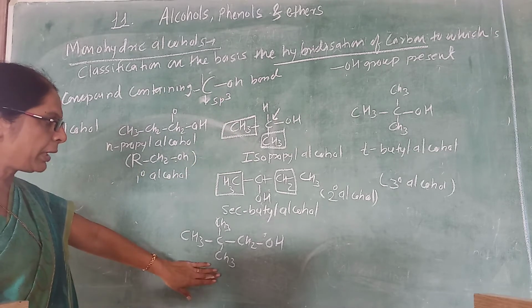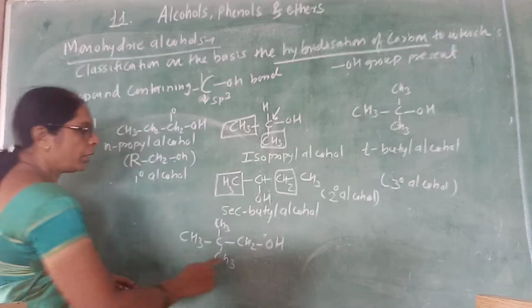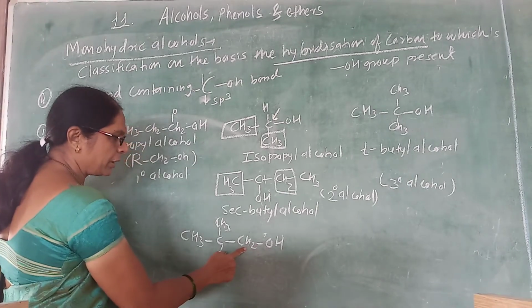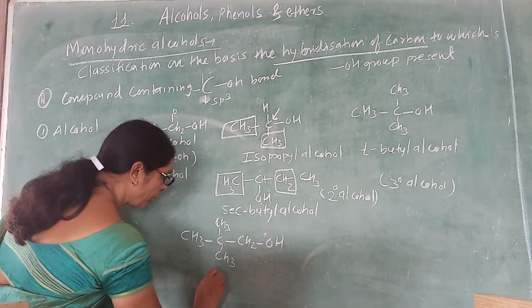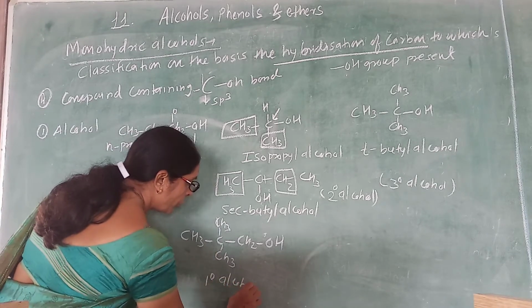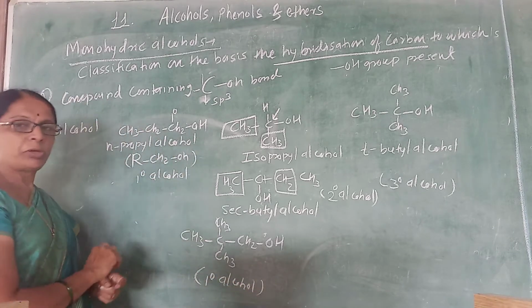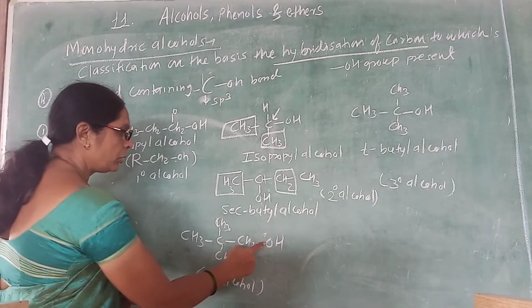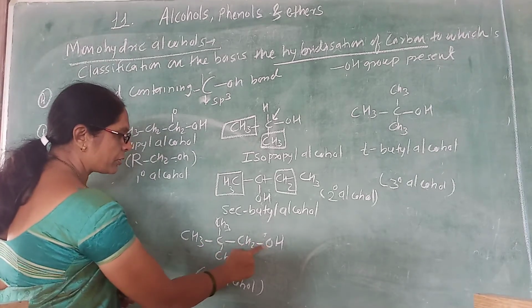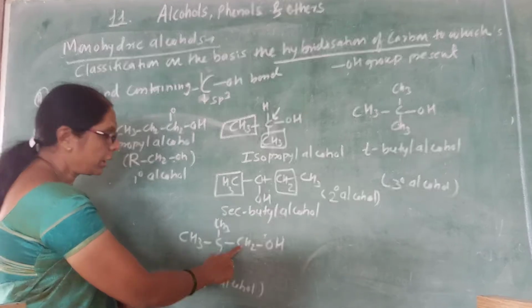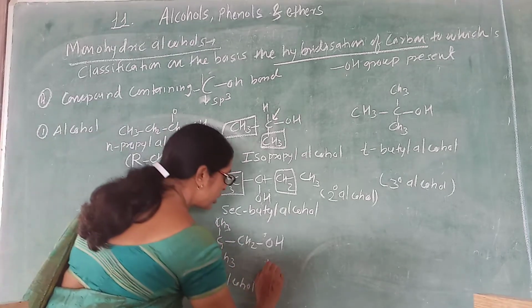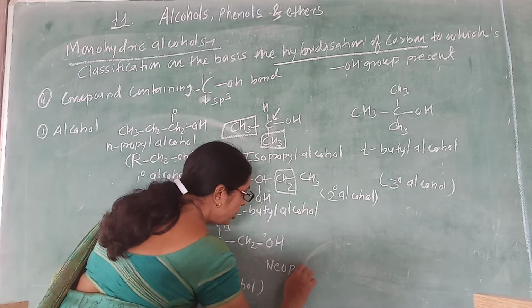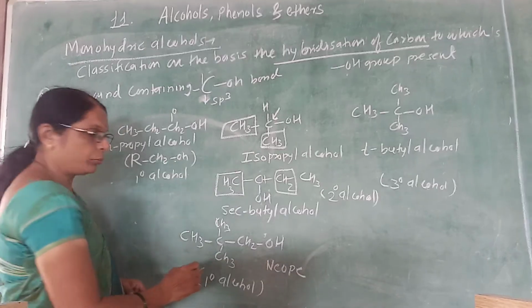The last example I can write here is where the hydroxy group is attached to a carbon, and that carbon is attached to only one carbon. So it is a primary alcohol. Remember, it is a primary alcohol. So what is its common name? Now the hydroxy group is attached to a carbon, and that carbon is attached like this way. And this condition, if you consider, is called neo.